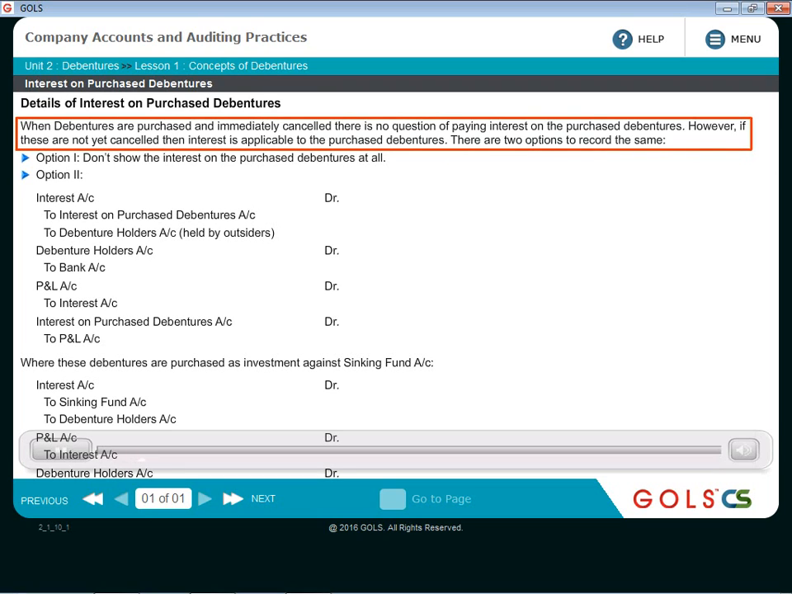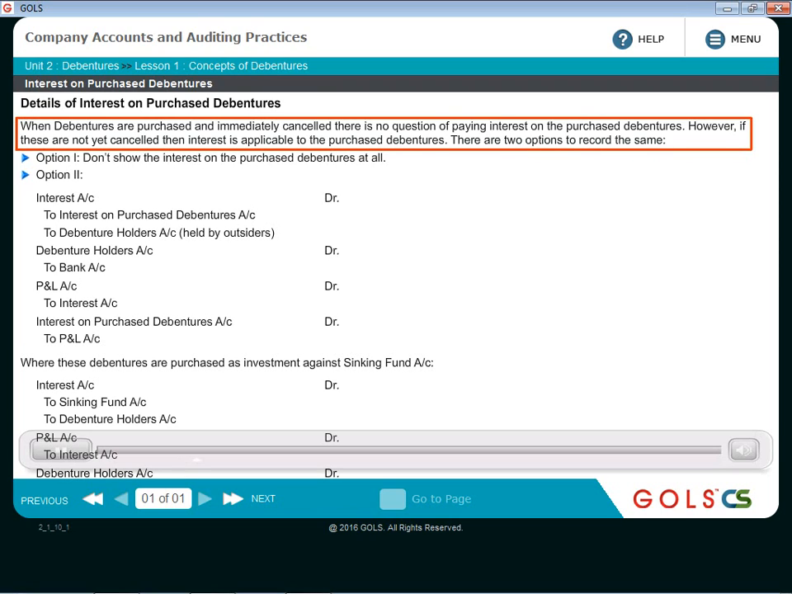Now, obviously, if the company is owning its own debentures, there is interest portion on these debentures as well. Just like how the other outside debenture holders are entitled to have interest on the debentures. Similarly, if the company itself is owning its own debentures, then for those debentures also the question of interest on debentures arises because these debentures are not yet cancelled. So then how do you give effect of that interest on the purchased debentures? That is what we will see now.